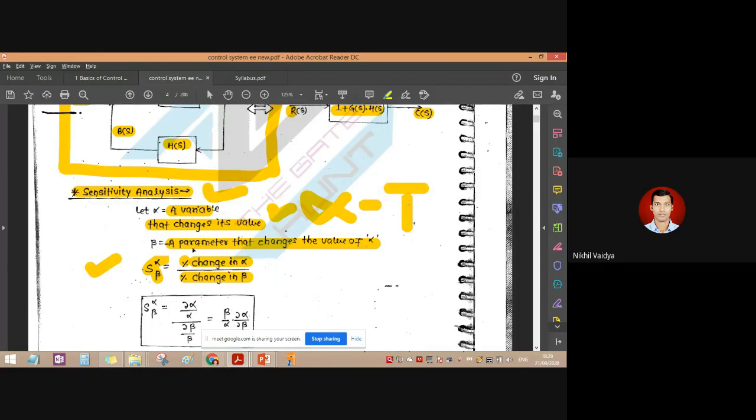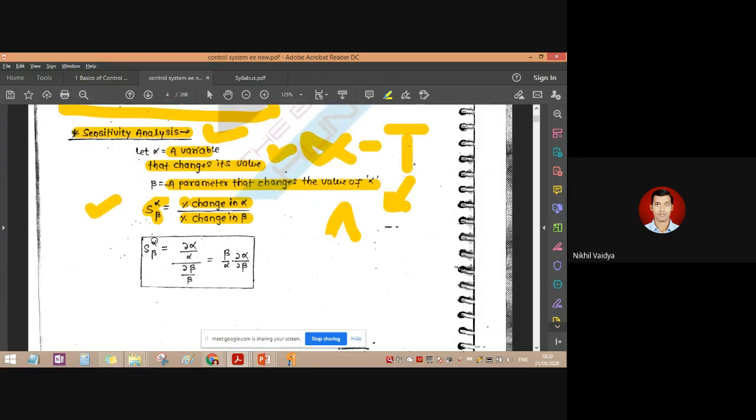And a parameter that changes the value of alpha, which parameter should change the value of temperature T? It will be a dependent factor based on another temperature, it depends on the atmospheric temperature. So what is the present atmospheric temperature? That will be considered as another parameter.